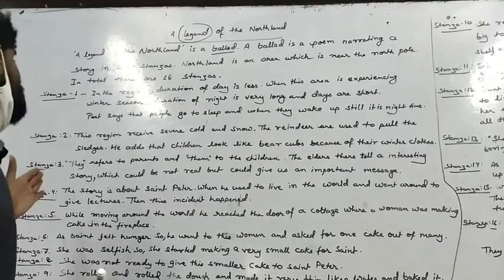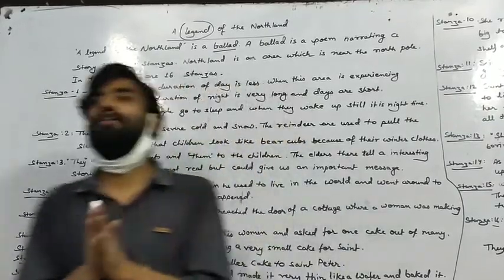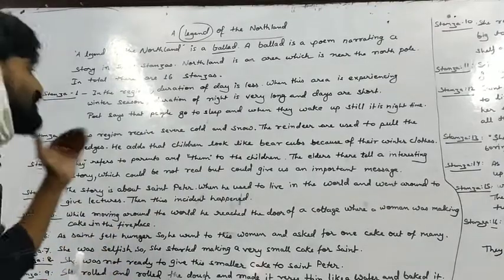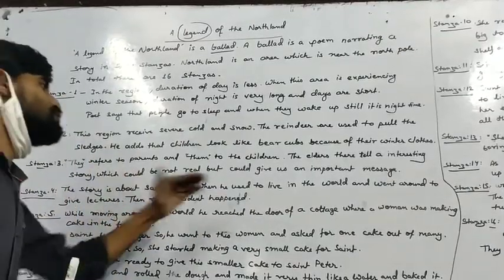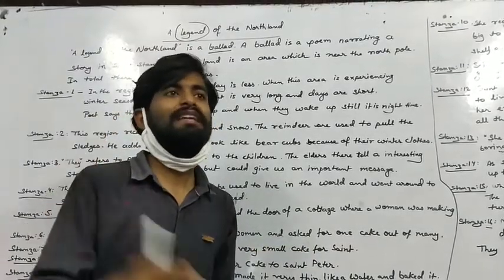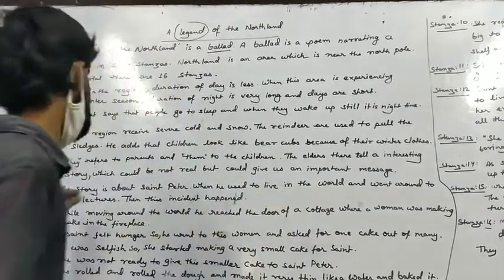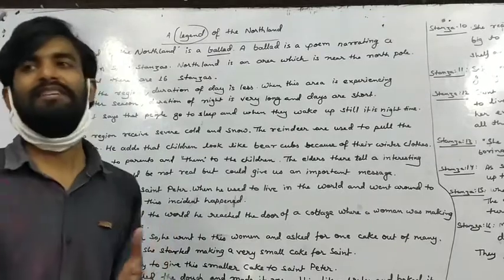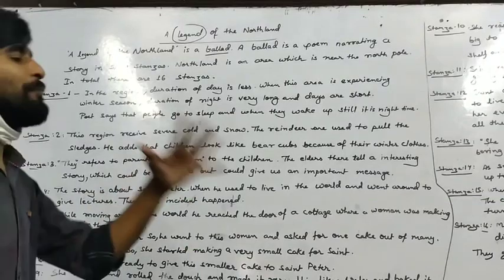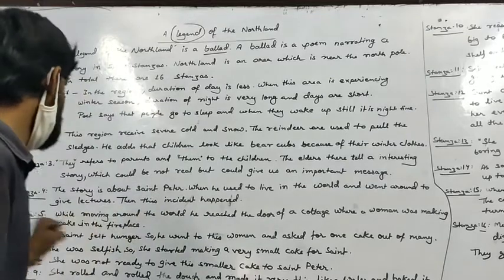Stanza number 4 talks about the story of Saint Peter. Saint Peter is like a god to the Christians. This was the time when he used to live in the world. He was taking care of his followers, moving all around, giving lectures, and dealing with the sufferings of the people. And this incident happened at that particular time.